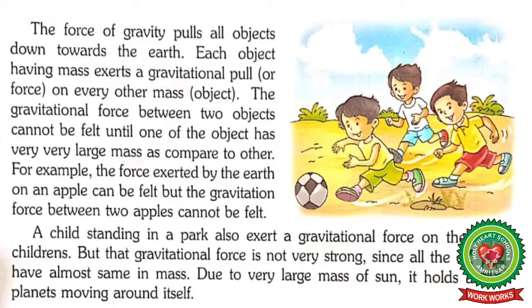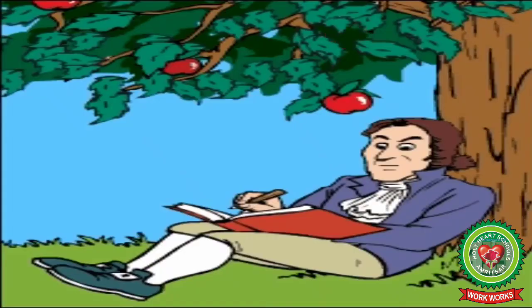Students, each object has mass and exerts a gravitational force on other objects, but the gravitational force can be felt only if one object has very large mass as compared to the other. To understand it, let's take an example. The apple falls from the tree towards the earth due to gravitational force.